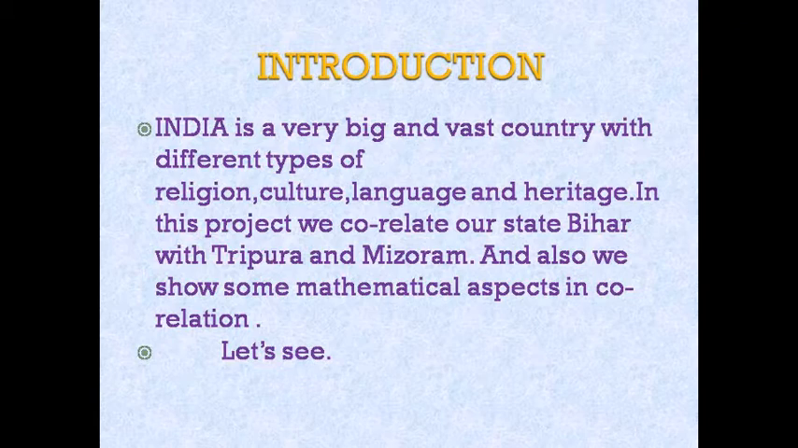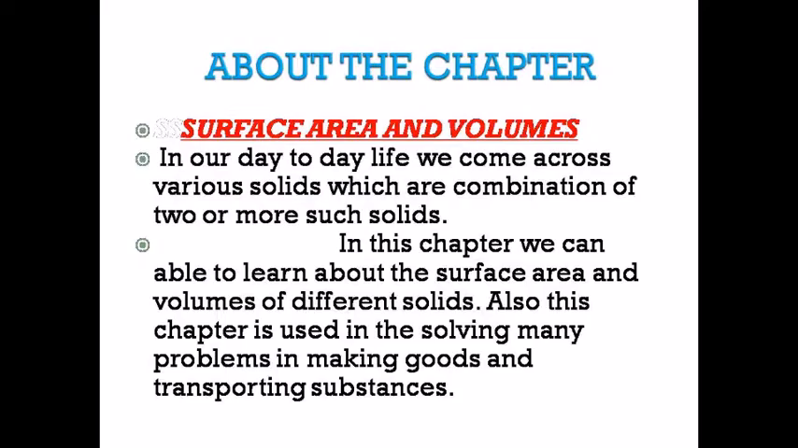Introduction. India is a very big and vast country with different types of religion, culture, language and heritage. In this project, we correlate our state Bihar with Tripura and Mizoram, and we also show some mathematical aspects in correlation. Let's see.